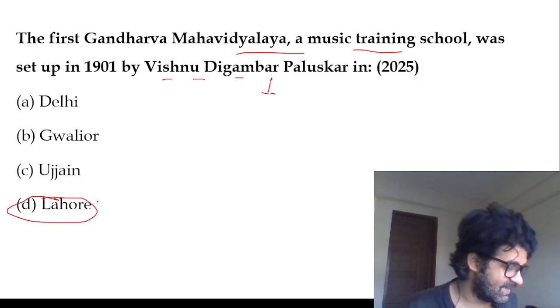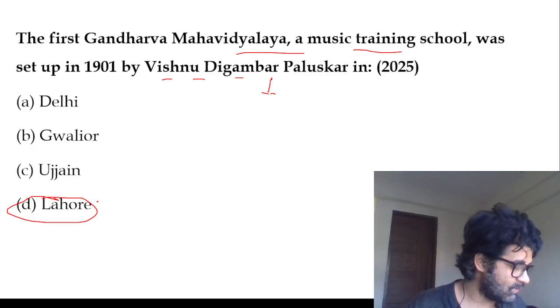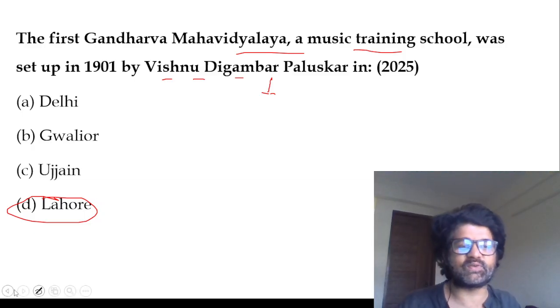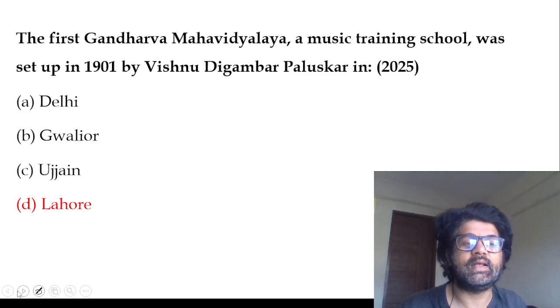This is a factual question, guys. If you get these questions wrong, if you leave it, this is not going to decide your UPSC prelims and all. So it's fine if you get this question wrong. The answer is D, Lahore.